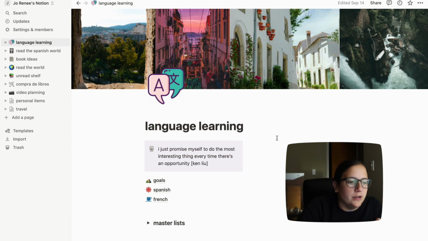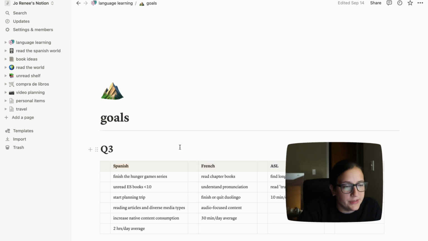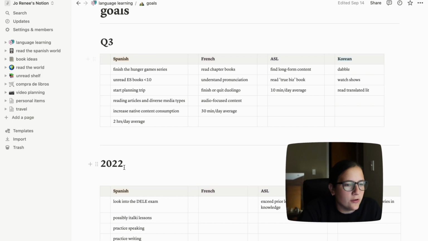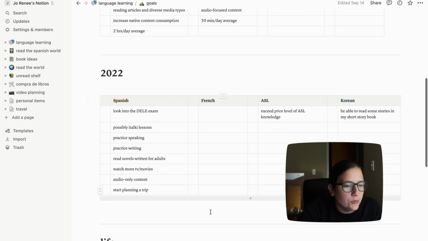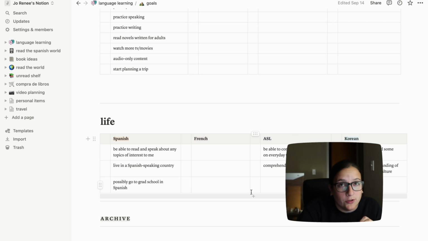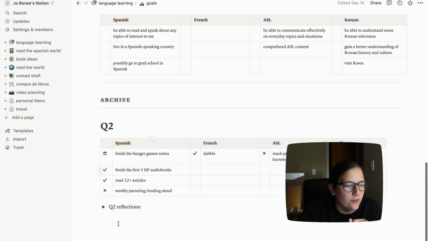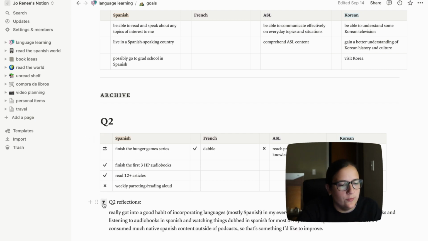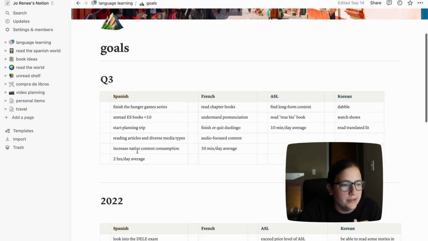So there were a lot of things that I had kind of tried out having, like resource lists and that sort of thing on here that I just really found that I was not using. I may add some more decorative things here, but I have just a quote, I have goals, and this has not really changed from the previous template that I was using. I have my Q3 goals here, my 2022 goals, my lifelong goals, and then I have an archive where I am saving the results of each quarter as well as a little reflection on how I feel the quarter went.